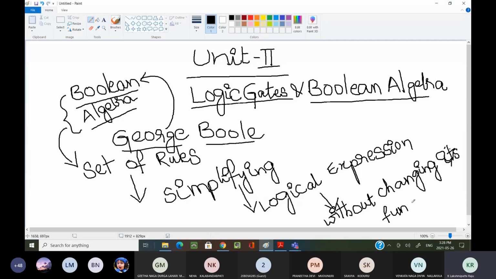This is the purpose of why we are learning Boolean algebra.